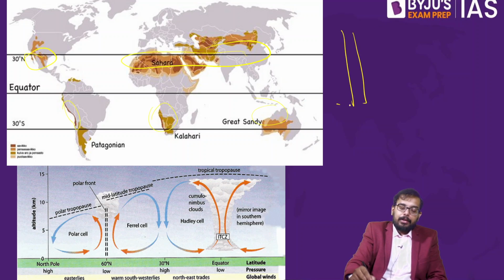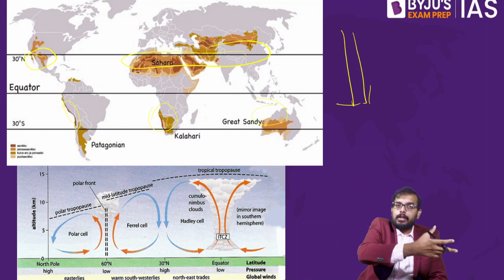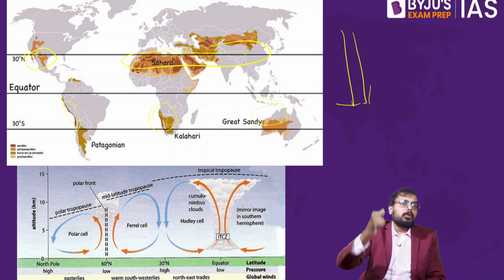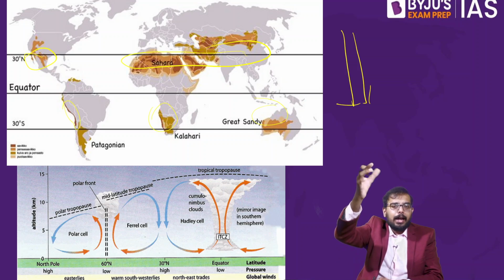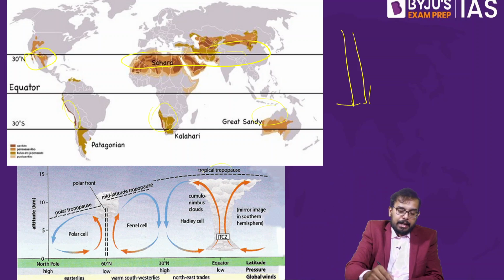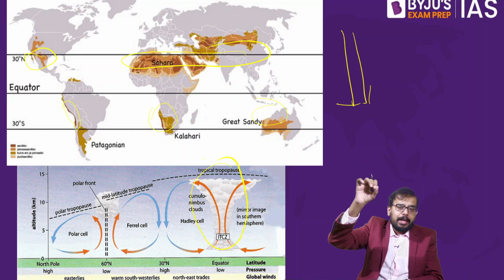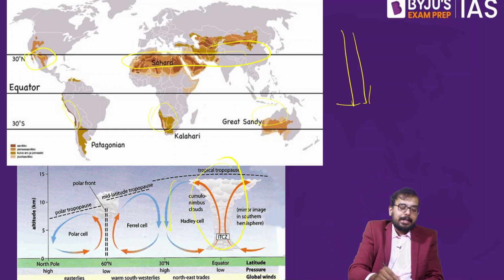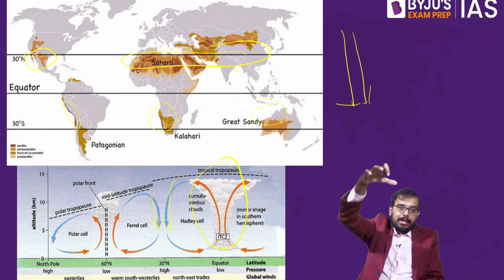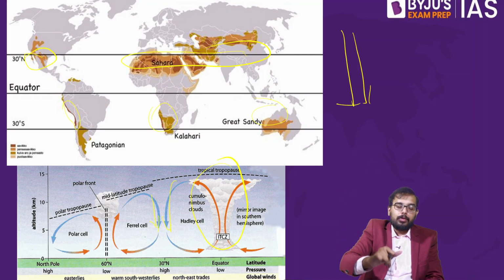Descending of air. What did we learn earlier? When the air ascends, what happens? The moisture in the air condenses and we will have rainfall. When the air descends, what will happen? We will not have rainfall. We will have calm weather, no rainfall.